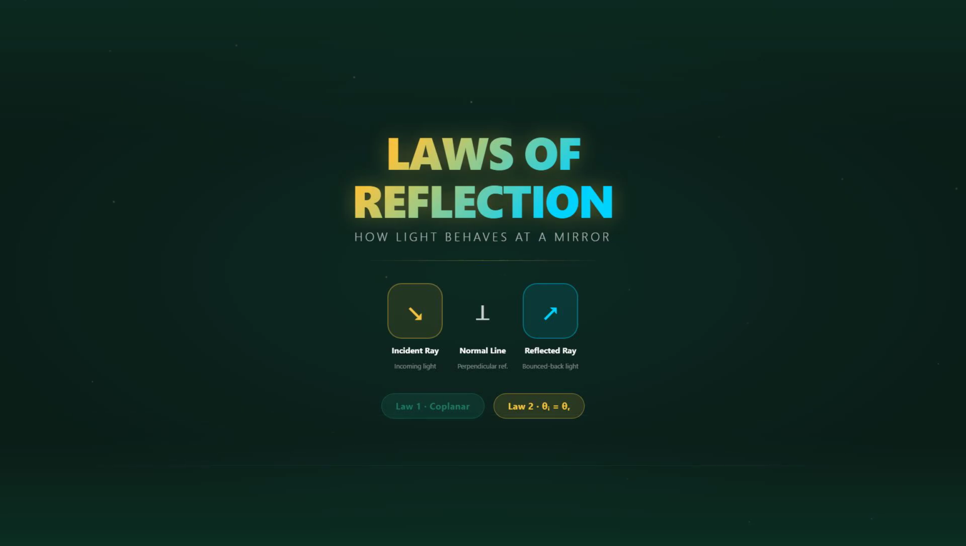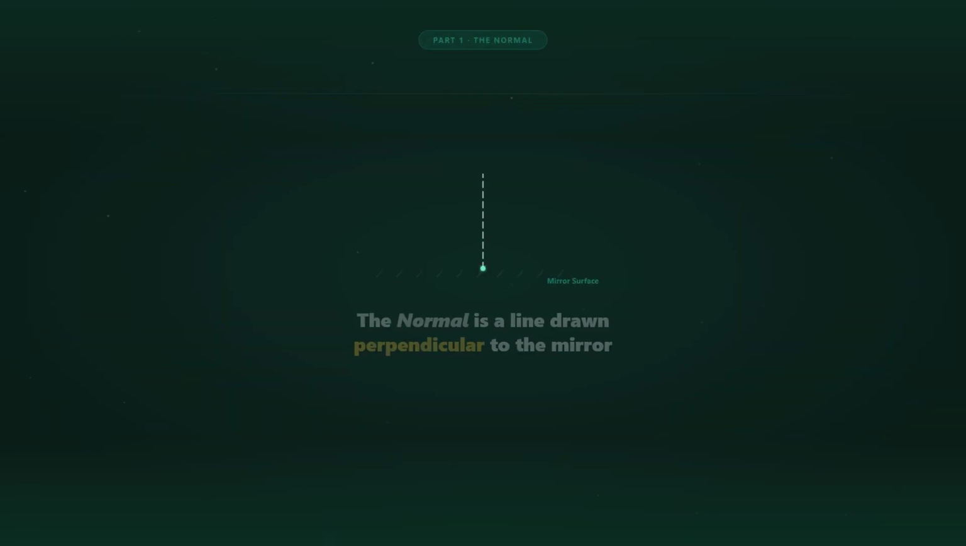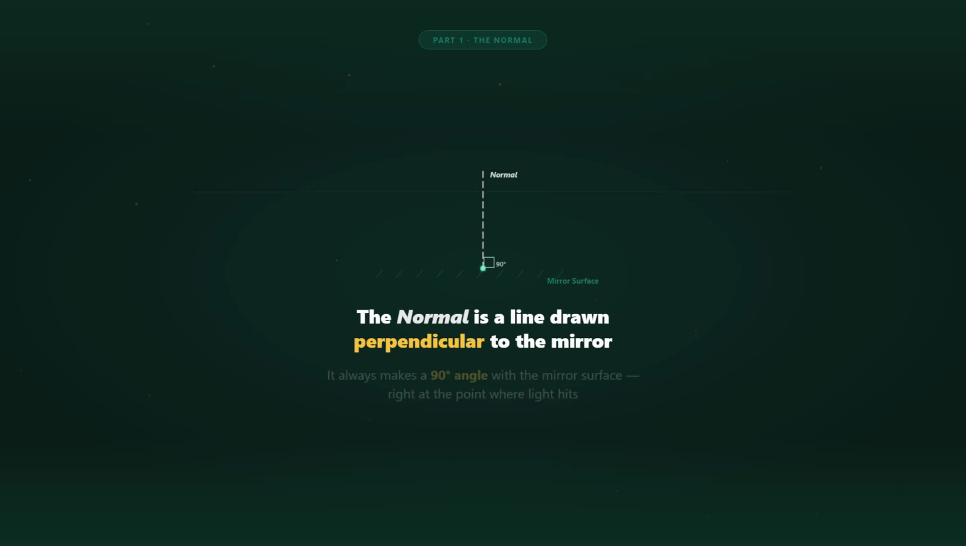To understand how, we need three things: the incident ray, the normal line, and the reflected ray. First, the normal line. Draw an imaginary line that is perfectly perpendicular to the mirror exactly at the point where light hits. That line is called the normal. It always makes a 90-degree angle with the mirror surface, and it is our reference for measuring everything.